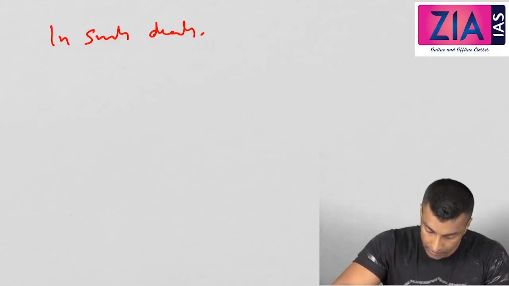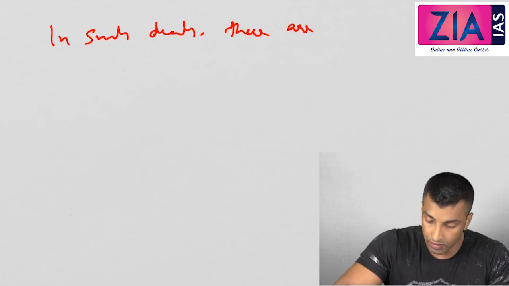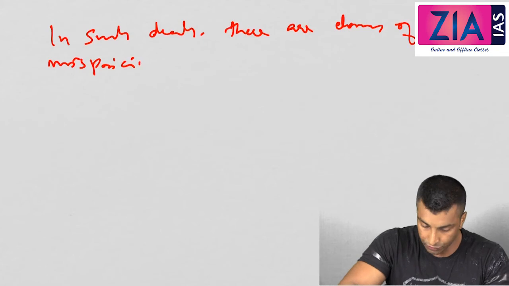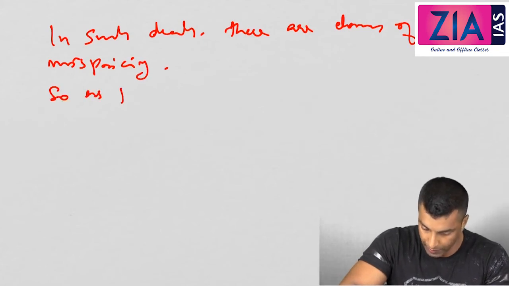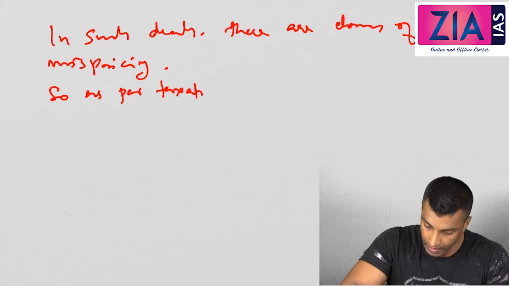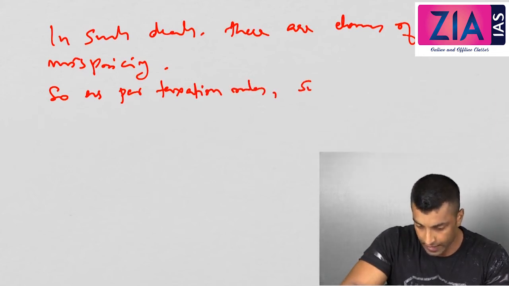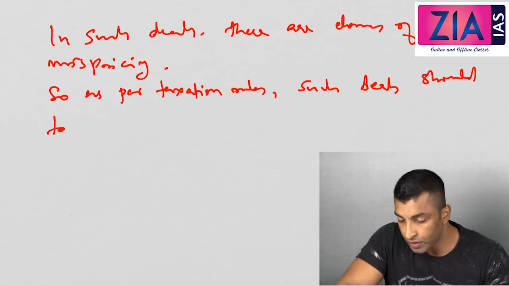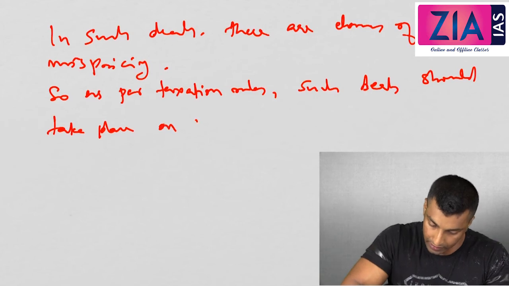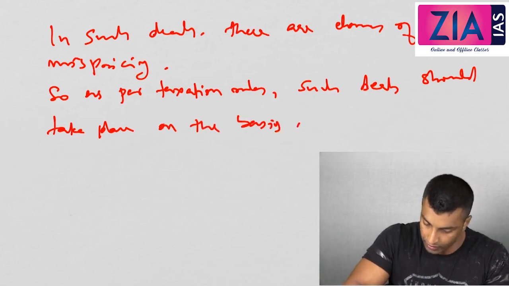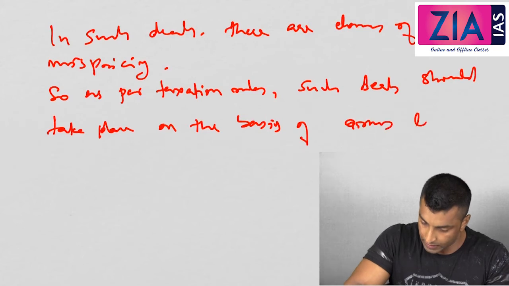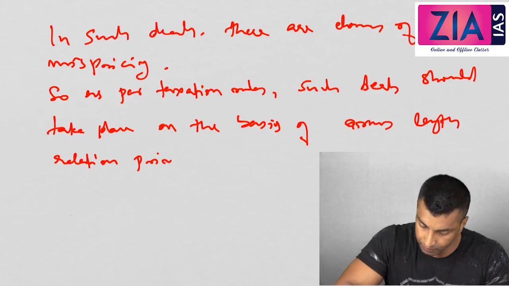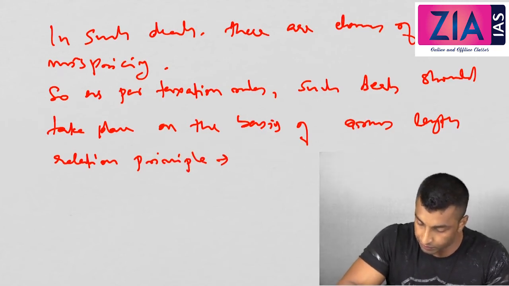So in such deals, since there are chances of mispricing, as per taxation rules, such deals should take place on the basis of the arm's length relation principle.